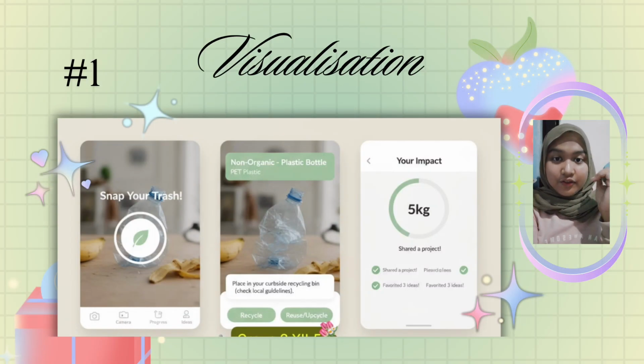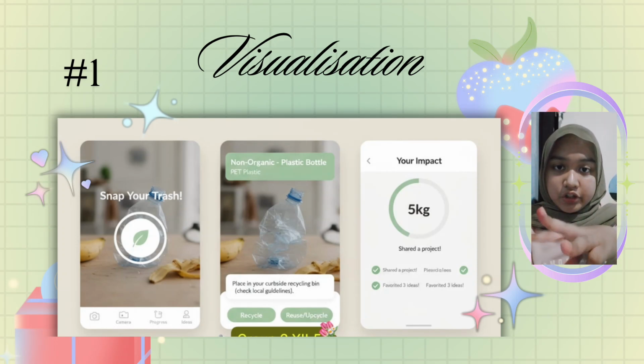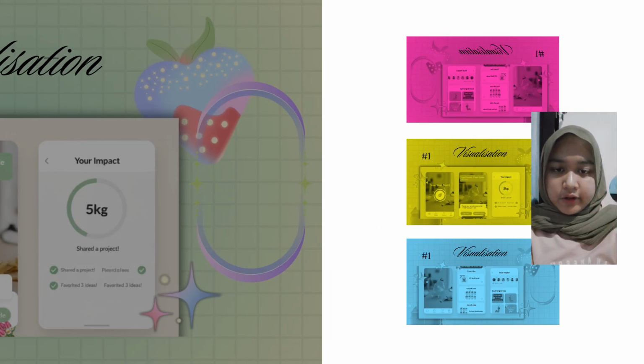Now, what we have here are the visualizations of our app, Trashly. The first and second pictures describe how we can use Trashly as an identifier for trash, whether it is organic, inorganic, or hazardous. What you can do is just put the trash in the camera frame and then click the camera, and the app will automatically identify what type of trash you've just pictured. Now, the third picture describes how much impact you have made through our app, Trashly. We're going to get into it a bit later.